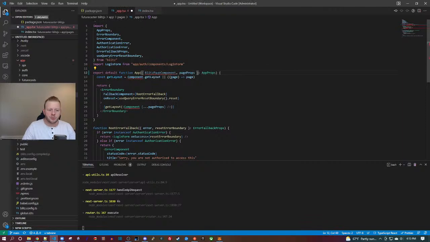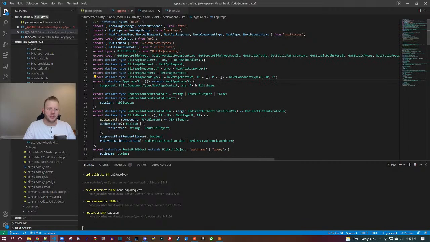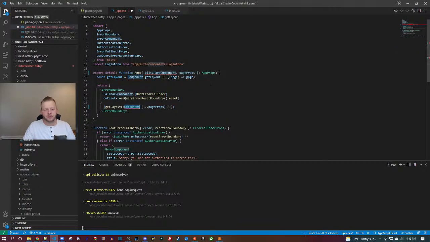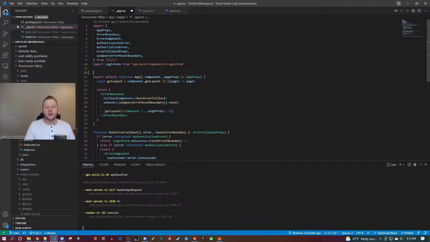So I'm going to actually rename it to blitz page component. And yeah. Does not exist on app props. Where's app props? Okay, all right. So it's baked into the app props that it should just be named component. Fine. I'll do a comment then. Why would you want to do a comment? This is a great example of a case where you'd want to do a comment, because I'm not interested in editing library code just so that I can avoid using a comment.